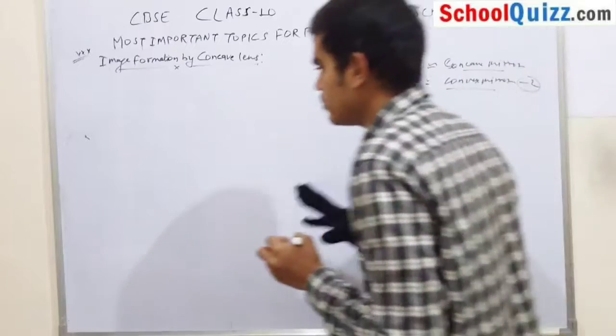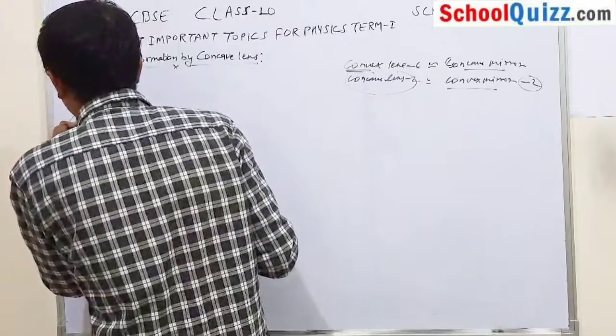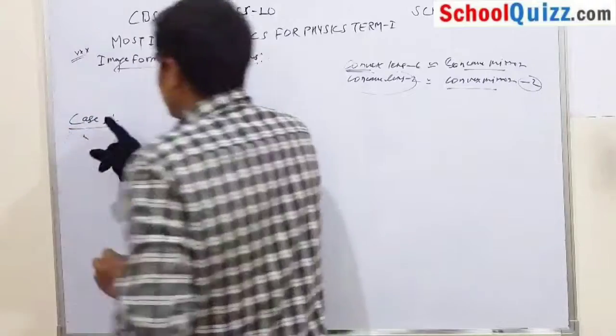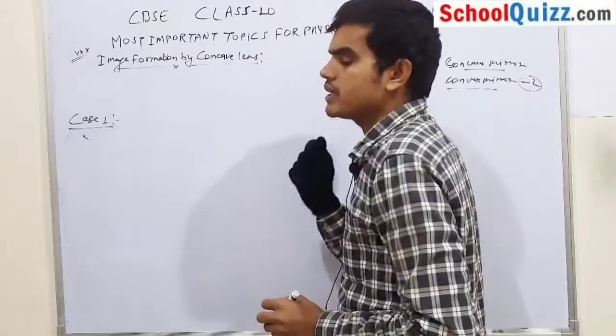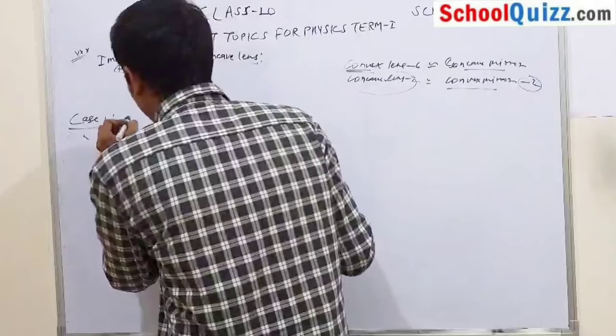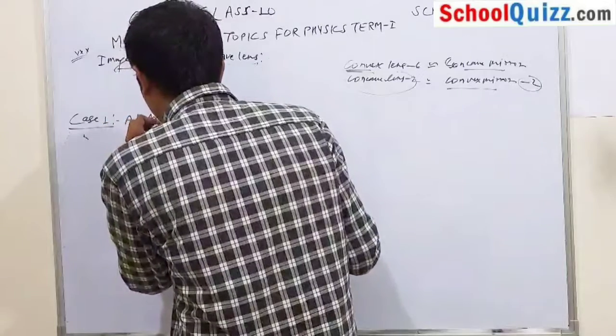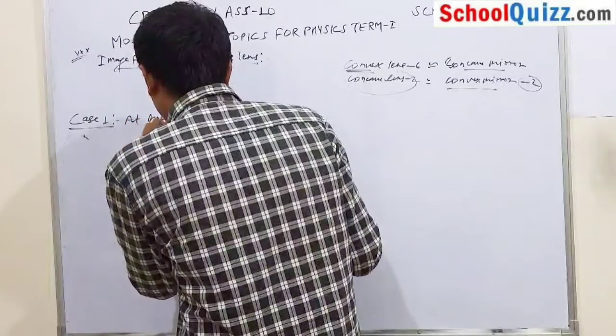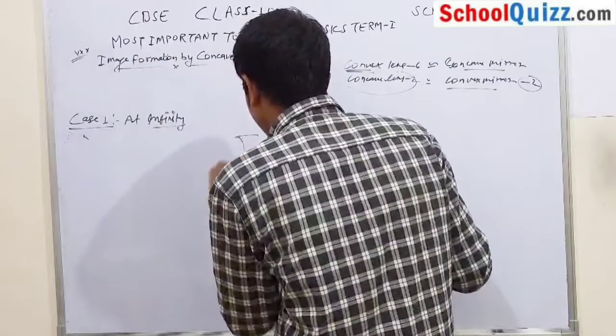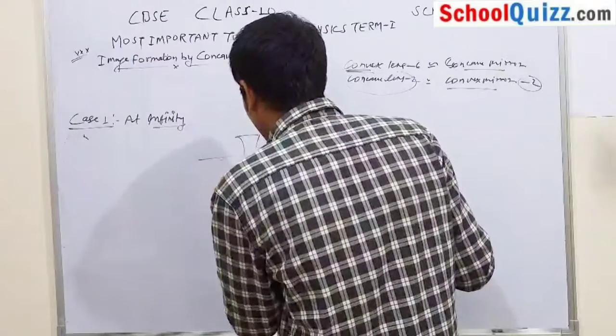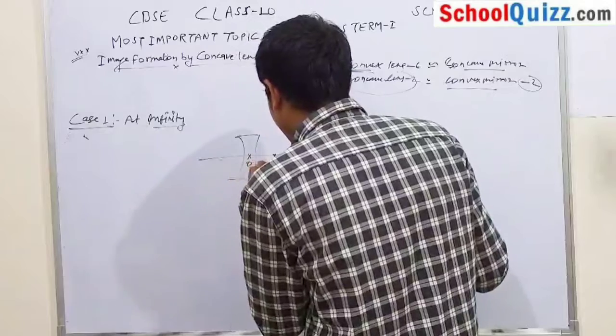What is your first case? The first case is when the object is far away from the lens, that is, when the object is at infinity.